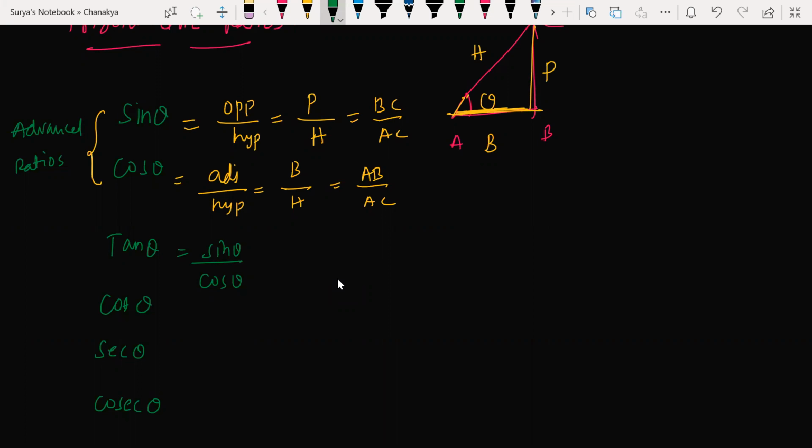Sine theta and cos theta are advanced ratios, and the remaining ratios are derived ratios. They are derived from sine theta and cos theta only. Now sine theta is P by H, and cos theta is B by H. H will get cancelled. What do you get now? P by B. P is BC.